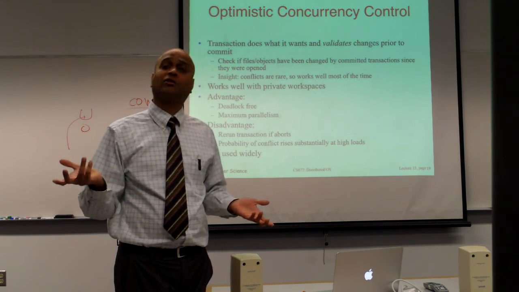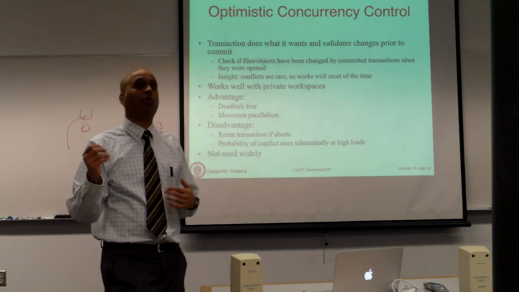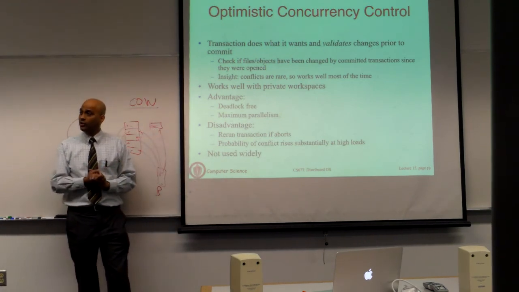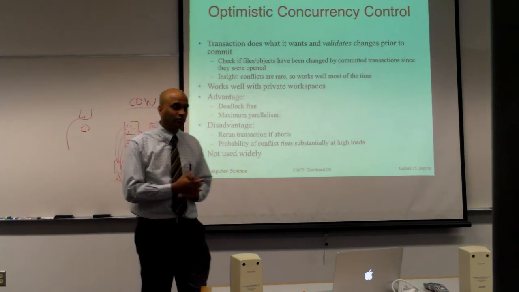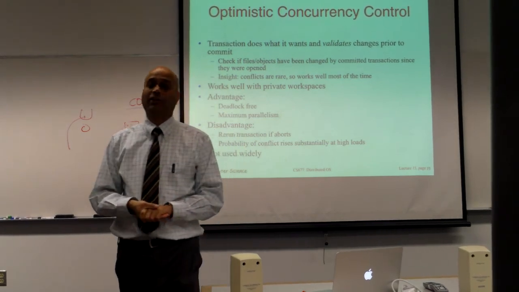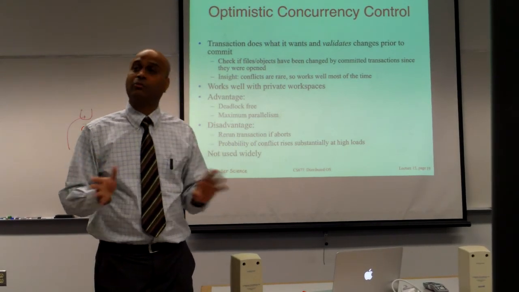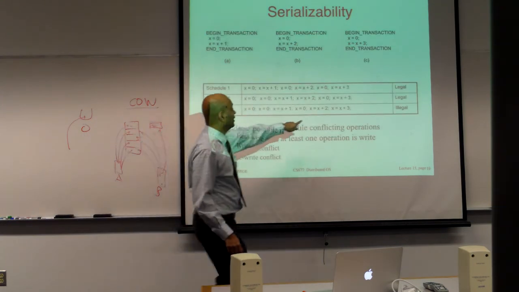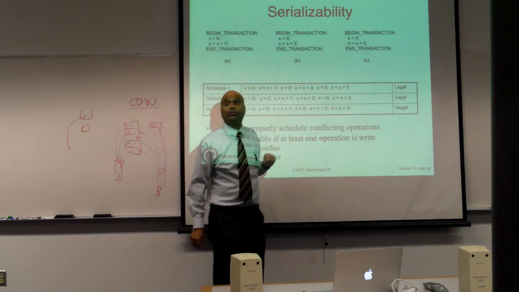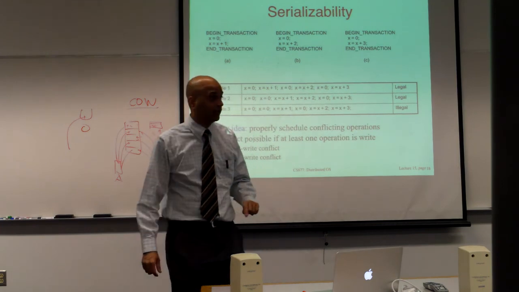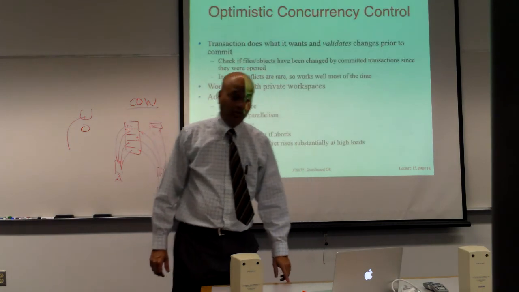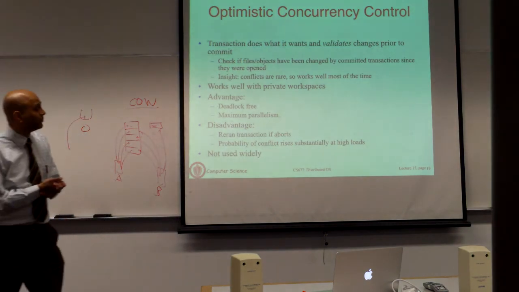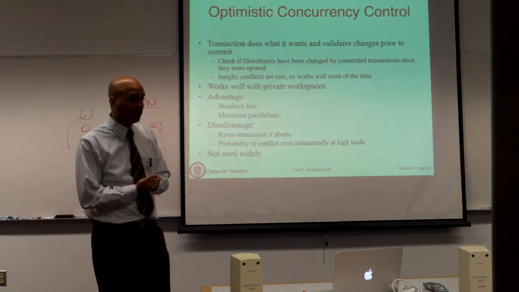So why have locks to begin with? Why have the overhead of acquiring a lock when nothing else ever conflicts with it? So let's eliminate locks altogether. Let transactions do what they want. And at the end of the day, when each transaction is committing, I'm going to make some checks. And I'm going to basically flag problems like this, saying this shouldn't have happened. So I'm going to undo those two transactions which conflicted. So this is a one slide explanation of optimistic concurrency control.